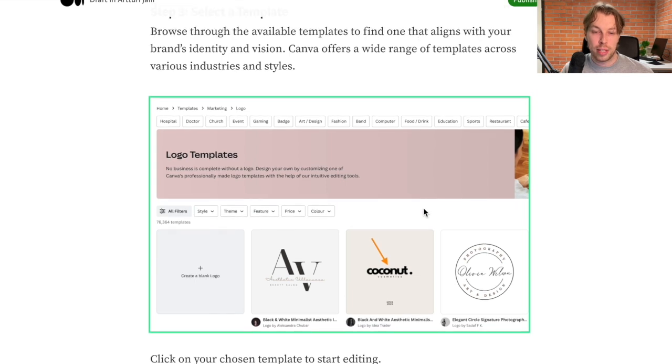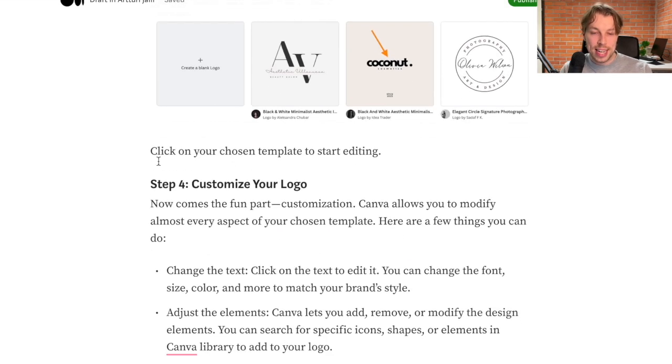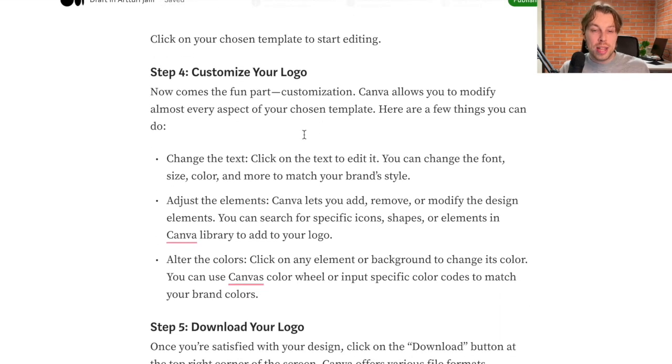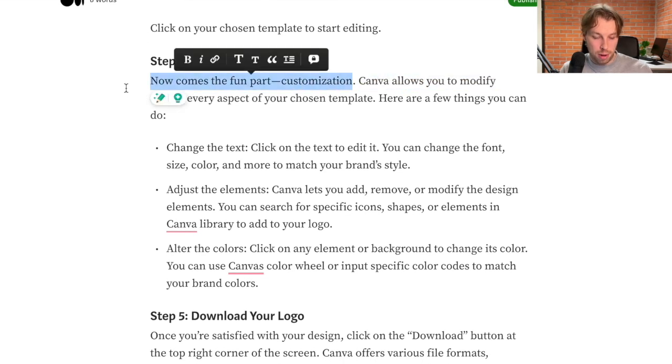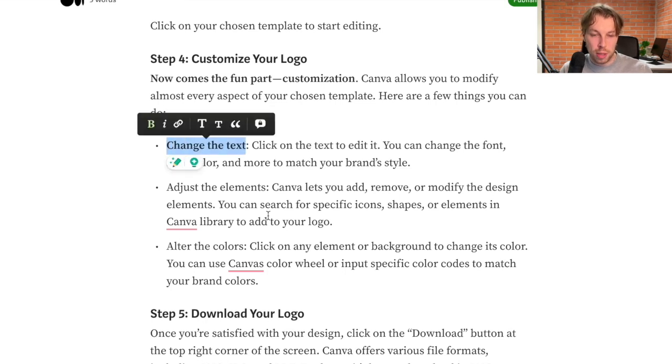As you can see, I'm showing the visitor that I'm not going with this coconut template. And then you can start editing the content. And then ChatGPT tells me to customize the logo. This is really cool. Now comes the fun part, customization. And here you can see all these options, what ChatGPT is telling me.